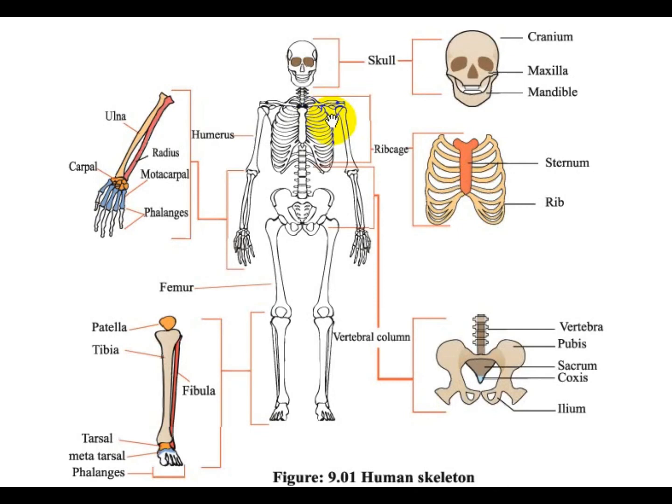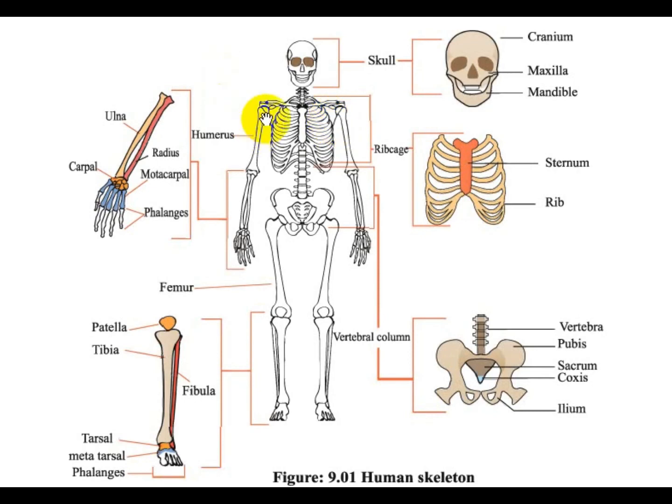It is also known as the beauty bone or collar bone. The scapula is a pear-shaped flat bone that contains the glenoid fossa for the formation of the shoulder joint. It possesses 3 important processes: the spine of the scapula, the acromion process, and the coracoid process.